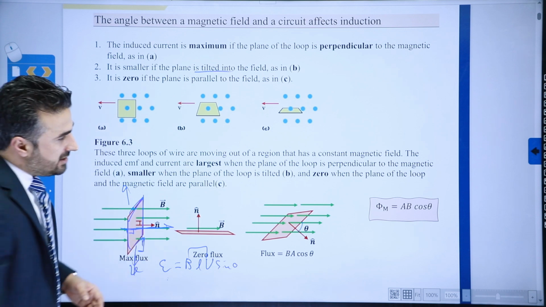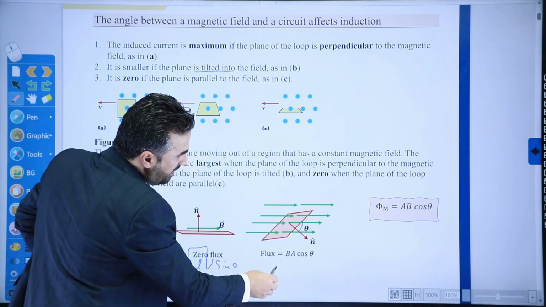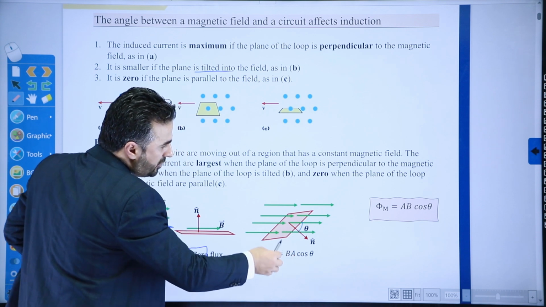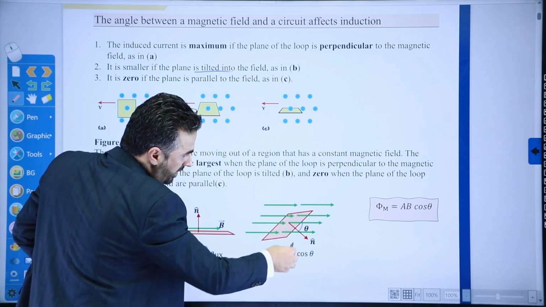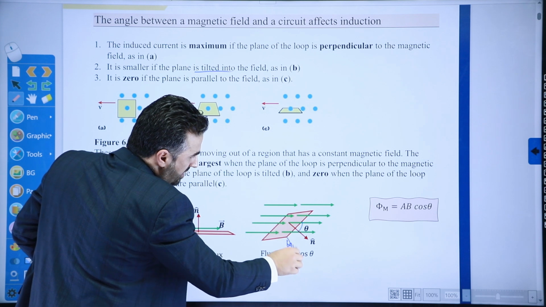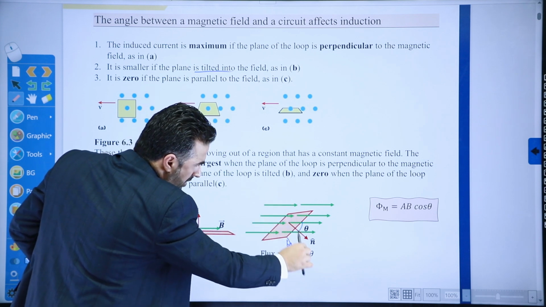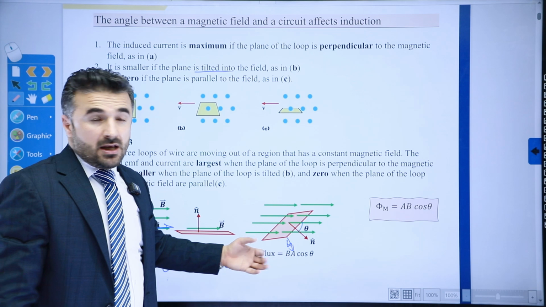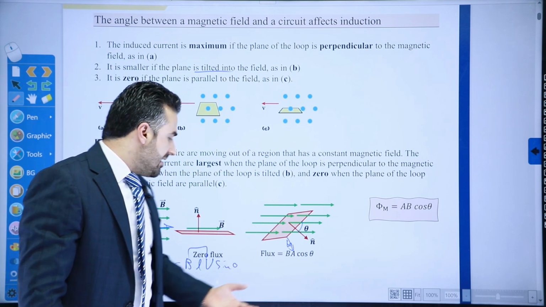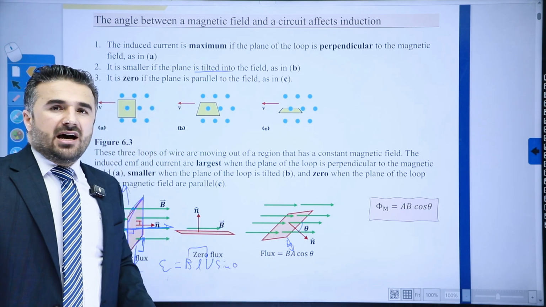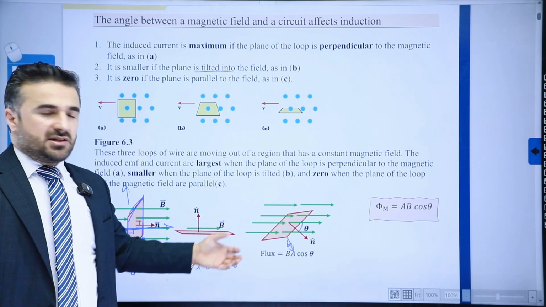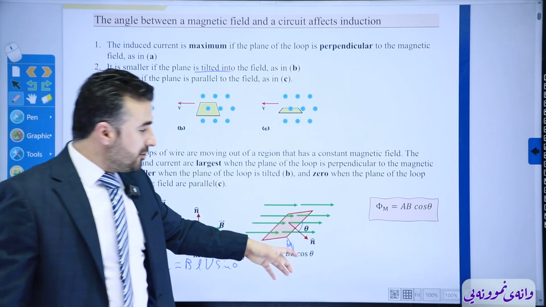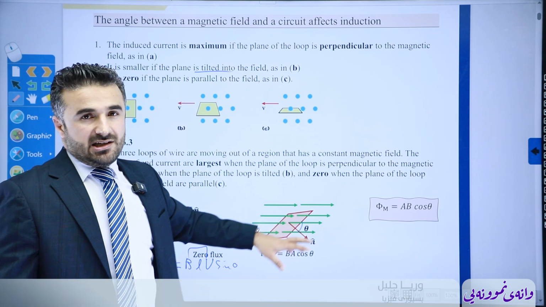If not, you can take a look at this one here. Let's say this is the direction of the motion. If you're trying to move this one this way, you are still cutting through the magnetic field lines, but at an angle. And if that is the case, the electromotive force that is induced is not going to be maximum. But of course, we do have some, so we cannot say zero either.